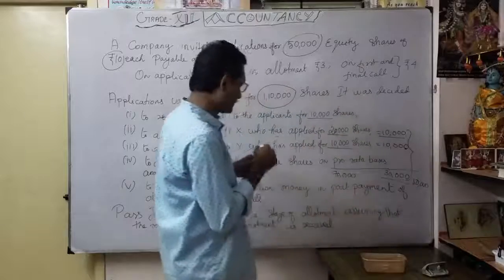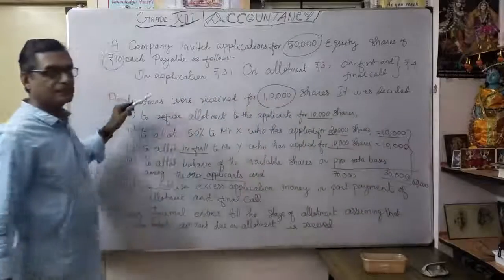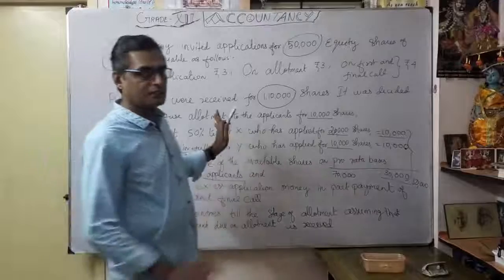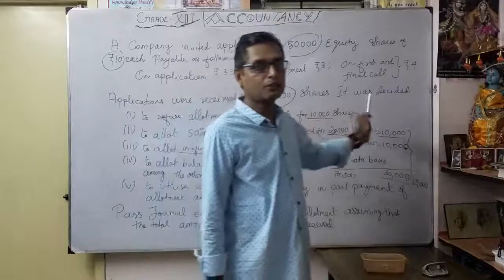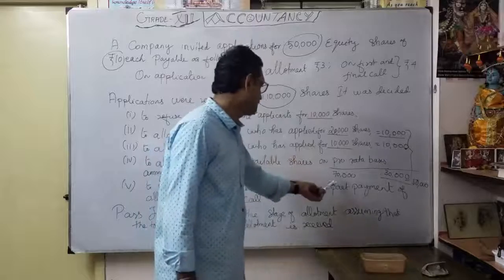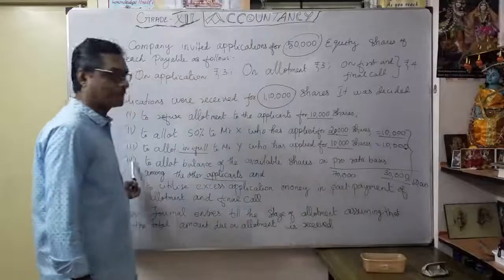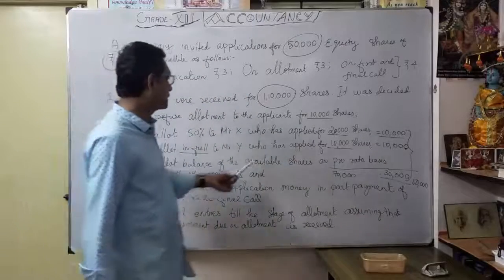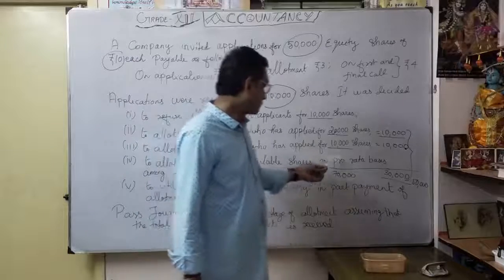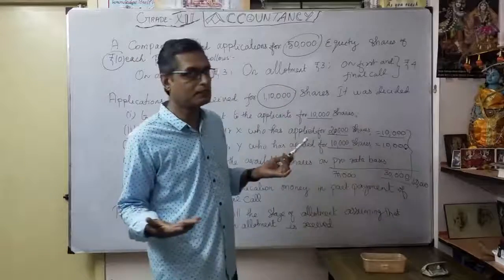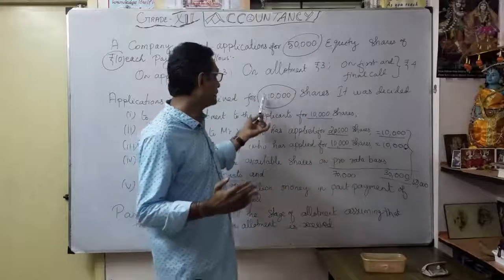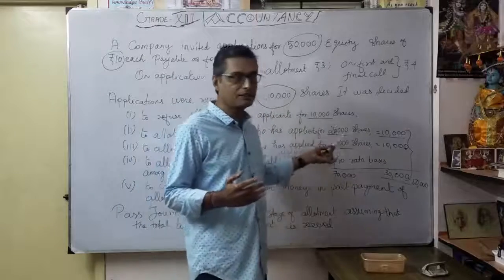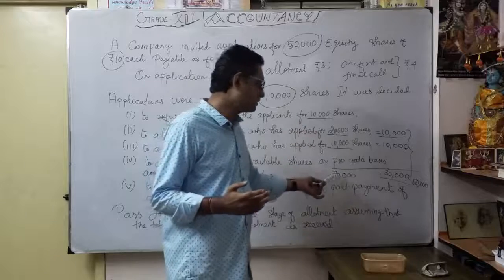Here, whatever 1,10,000 was applied for, you see the category-wise information: what was applied for and how much we are going to allot. For the fourth one, to allot the balance of the available shares on pro rata basis: 1 lakh balance after 10,000 refused, already 30,000 treated, so balance 70,000.